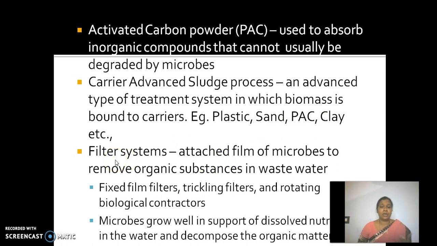We use the combination of carriers with biomass, which is called filter systems. Filter systems use an attached film of microbes to remove organic substances in wastewater. Fixed film water filters are available, and trickling filters and rotating biological contactors are also available. Microbes grow well with the support of dissolved nutrients in the water and decompose organic matter.